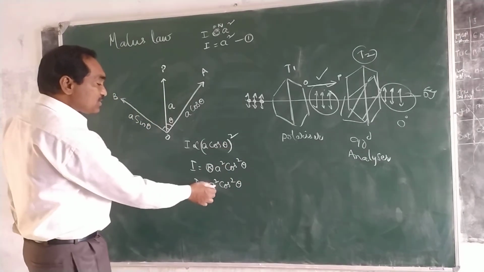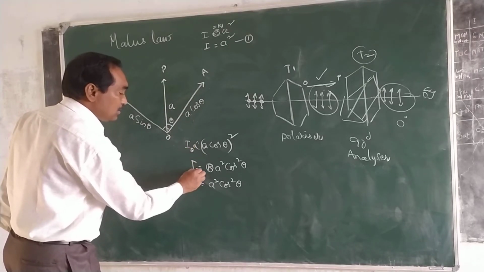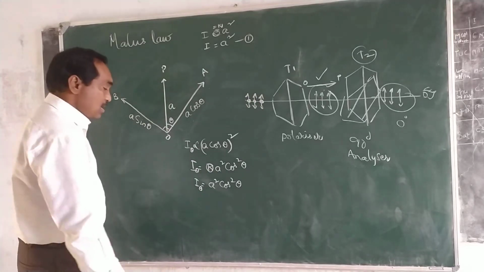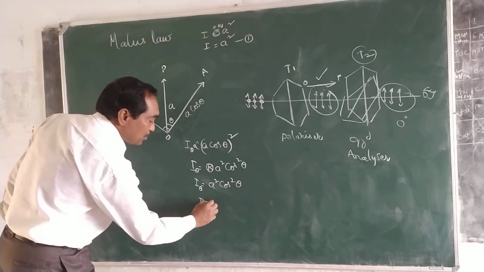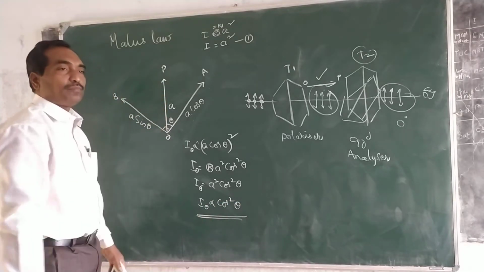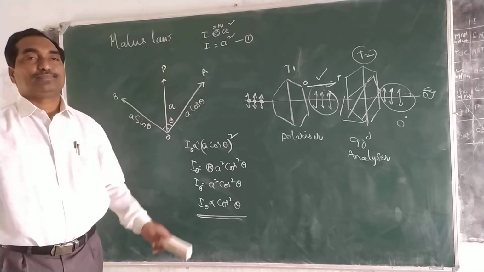So what do we know? A square is equal to I. Of course, theta represents the angle of the analyzer. That is, I theta is proportional to cos square theta. So by using this principle, we can state the Malus law.